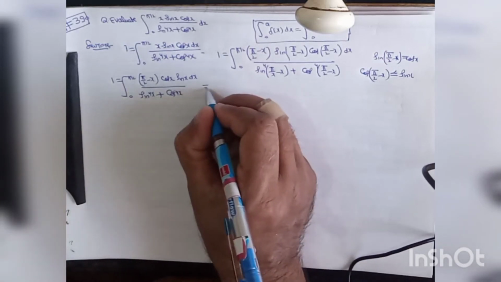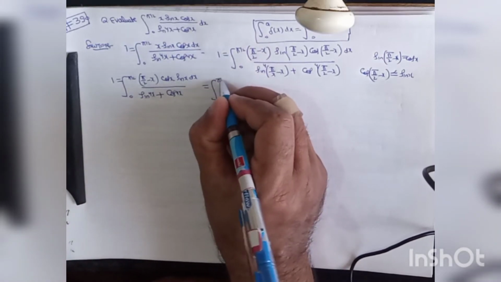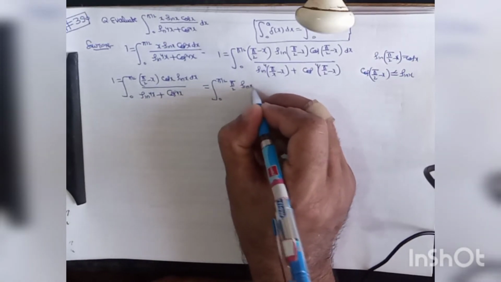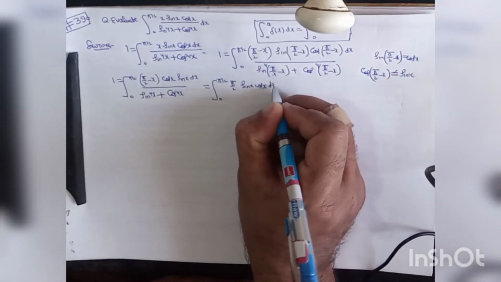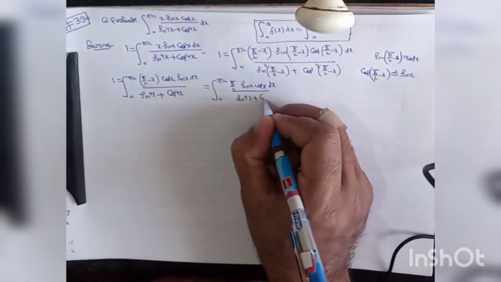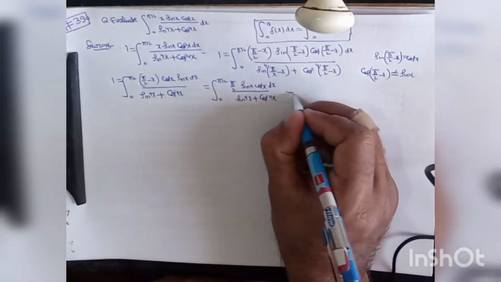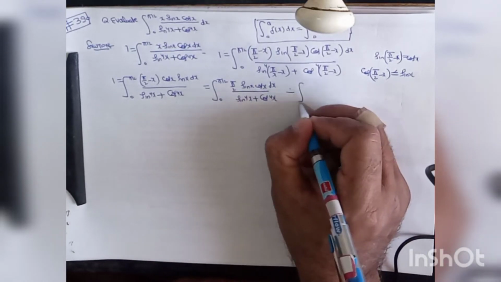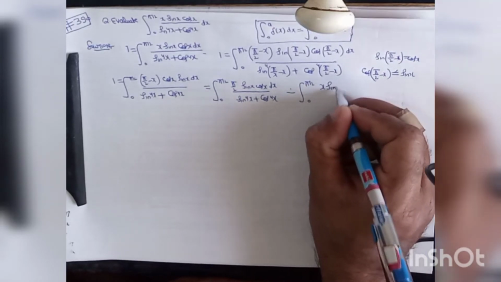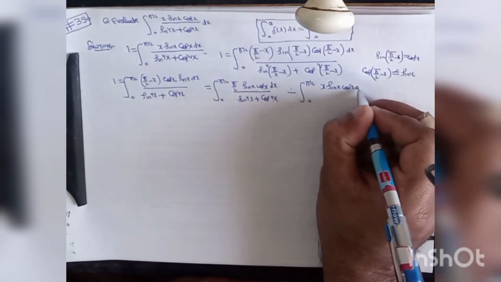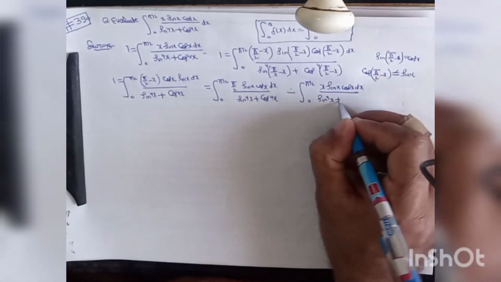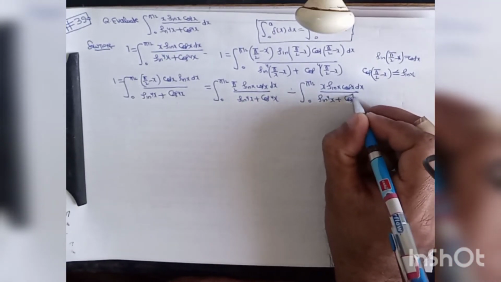So this may be written as the integral of pi by 2 sin x cos x dx divided by sin^4 x plus cos^4 x, minus the integral of x sin x cos x dx divided by sin^4 x plus cos^4 x.